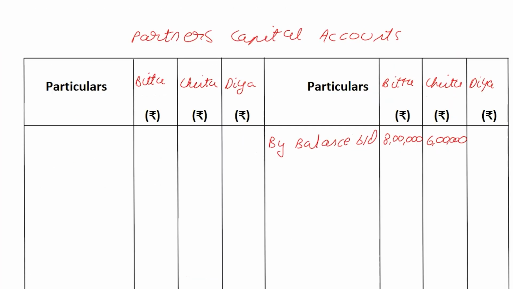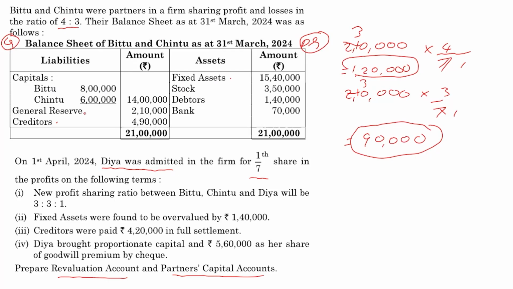Why? Because remember, reserves are accumulated profits over a period of time, many years. Now that we're getting a new partner, we have to give this reserve to the old partners because it belongs only to them. So it's going to be by general reserve. The journal entry, remember, reserve has a credit balance. To make it zero, you will debit. Therefore, it's going to be general reserve account debit to the partner's capital account. Which partners?